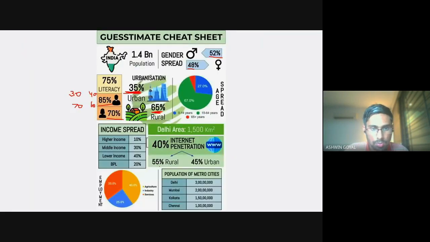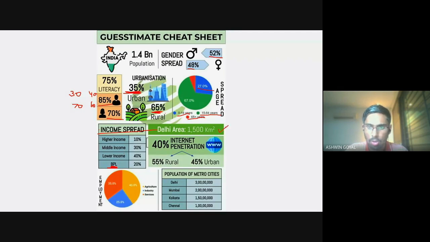Okay, so we were talking about the income spread. This is the urban-rural split. Then we have the income spread: higher, middle, lower, below poverty line. BPL is below poverty line. And age spread, right? 67% are 15 to 64 years of age. 65 plus is whatever is left here. 27%, 0 to 14 years.